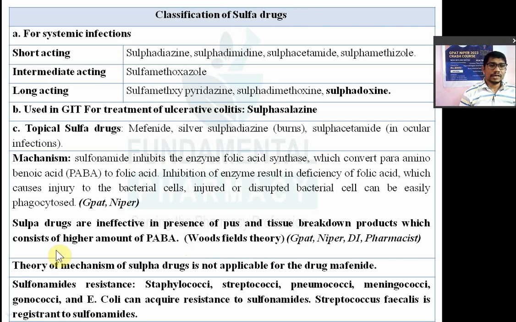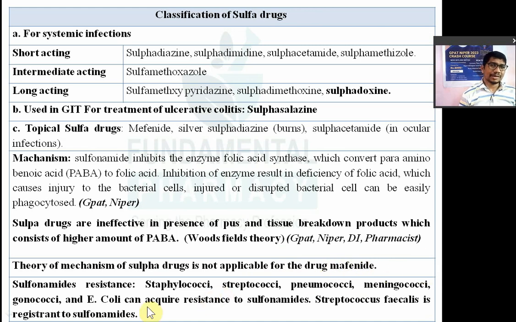Right? This mechanism explains why sulfa drugs are ineffective in case of pus and breakdown products of tissue, which contain the highest amount of PABA, and this is known as the Woods-Fildes theory. Now this theory is not applicable for one drug known as mafenide. So this theory is not applicable for mafenide, right?